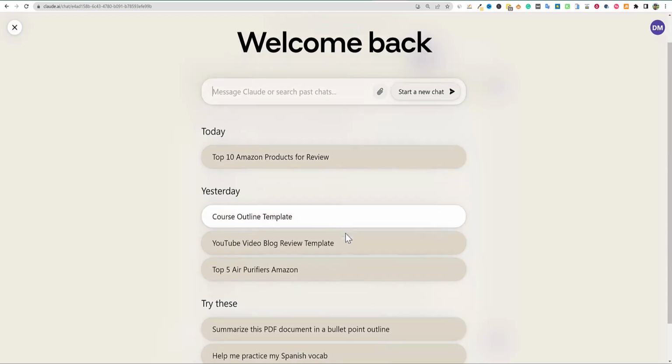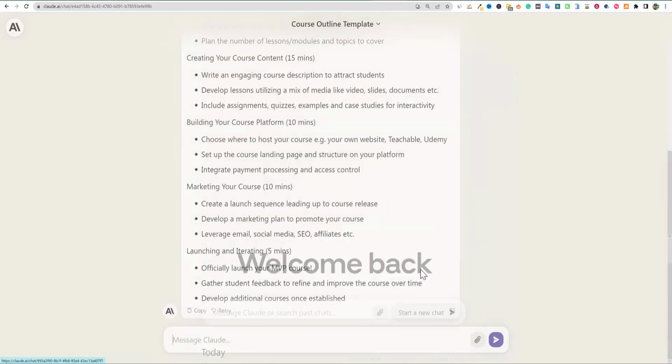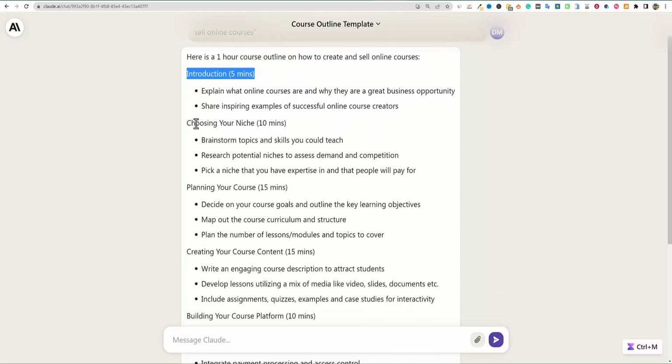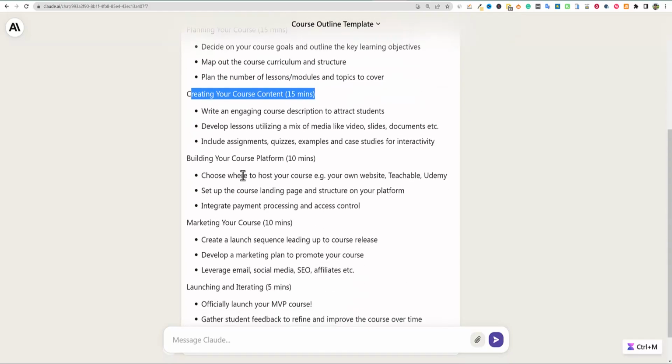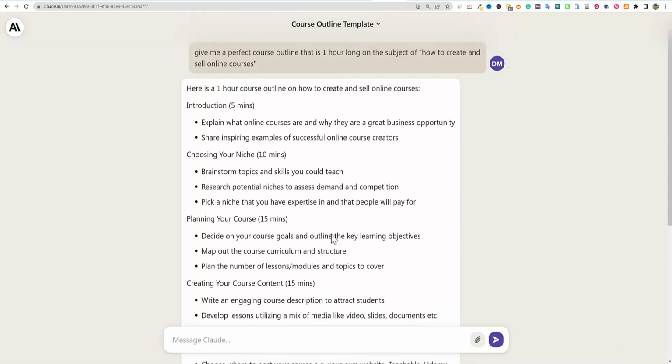So pretty cool stuff. But here's some other stuff that I did, like a course outline template right here. And I told it to give me a 1-hour course outline on how to create and sell online courses. It did a really good job. It broke it down by the 5 minutes: choosing your niche, planning your course, creating your course content, building your course platform, marketing your course, launching, and iterating your course. So it did a really good job with that. It answered it very specifically. And now let me show you it in use.